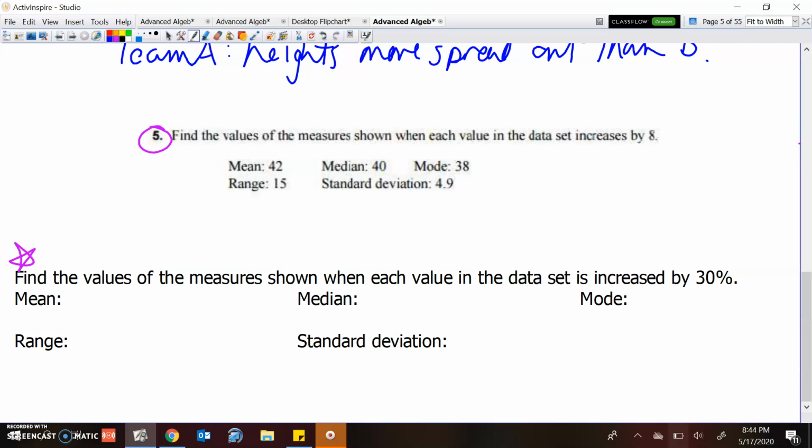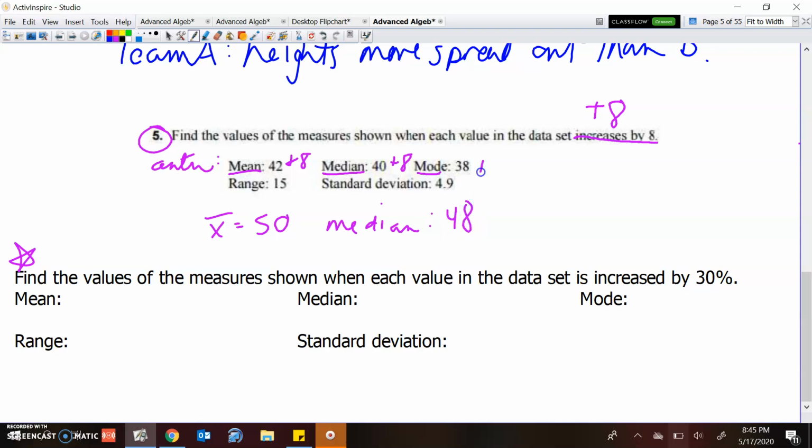So at first it says, find the value of the measures shown when each value is increased by 8. So we're only adding 8. So this is adding. If we think about that, that means these three things, we're just going to add 8 to our measures of center. So 42 plus 8, my new mean is 50. 40 plus 8, my new median is going to be 48, and 38 plus 8, my new mode is going to be 46.